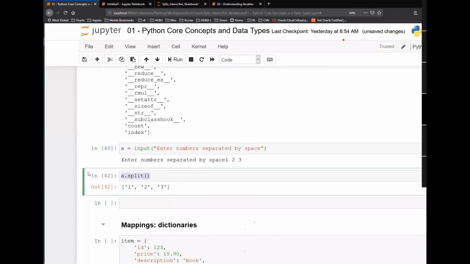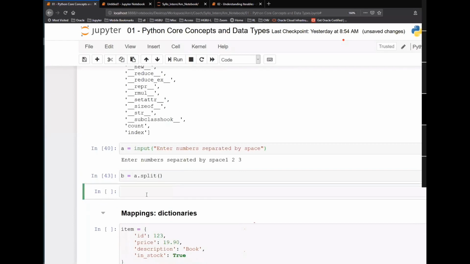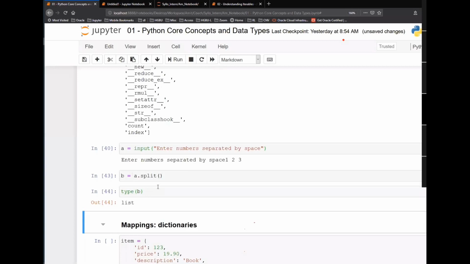So a dot split, by default, will give you a list, and you can store this somewhere. If you want to store it in a variable, b equals a dot split, and then if you do type of b, it is a list. And if you want to print b, you can say print b. Okay.